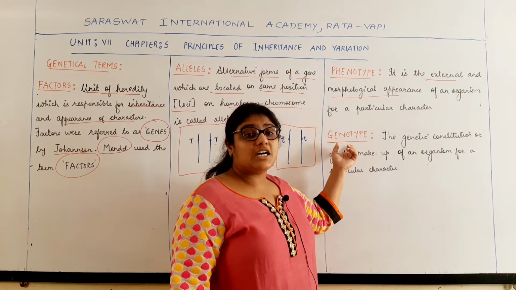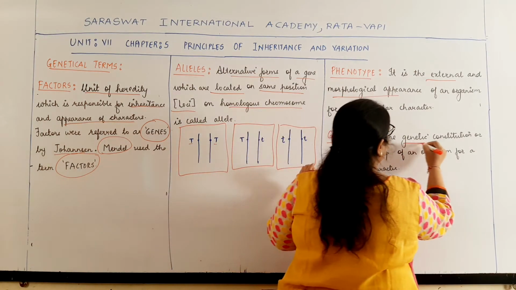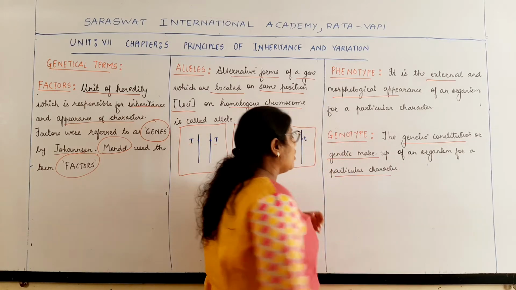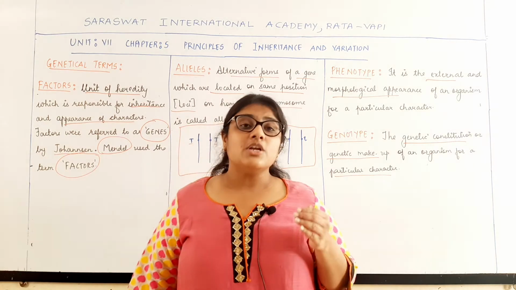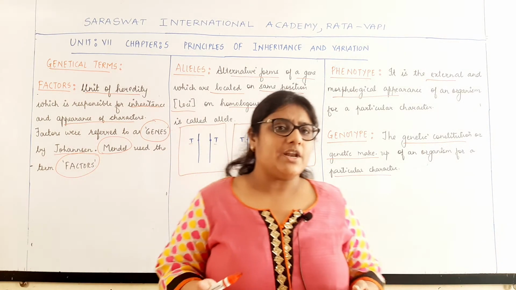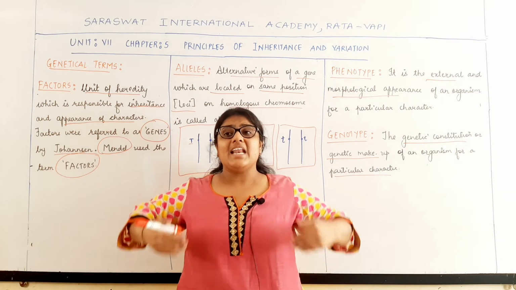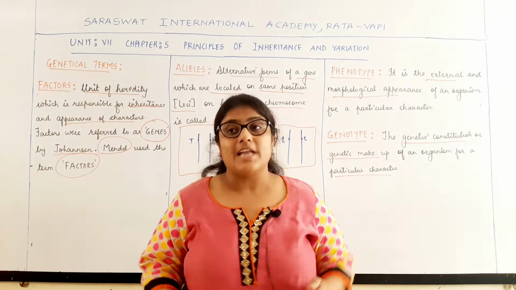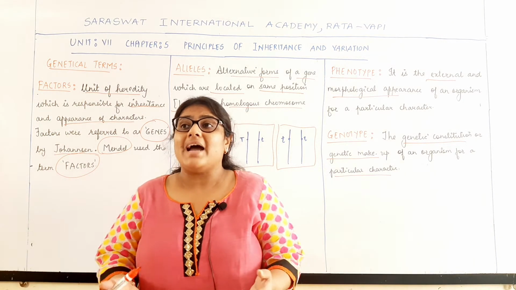The next term is the genotype. So basically it means the genetic constitution or the genetic makeup of an organism for a particular character. So now, what does it mean? As I told you in phenotype, say for example, we consider height as a character. Height we are able to see. Whatever we are able to see, that is a phenotype. But the character height is expressed by the gene.